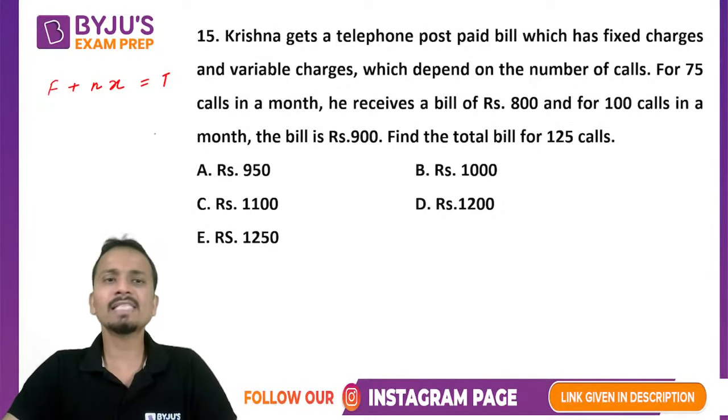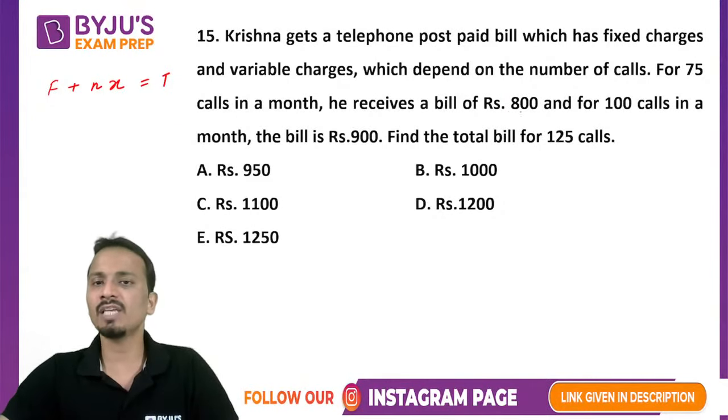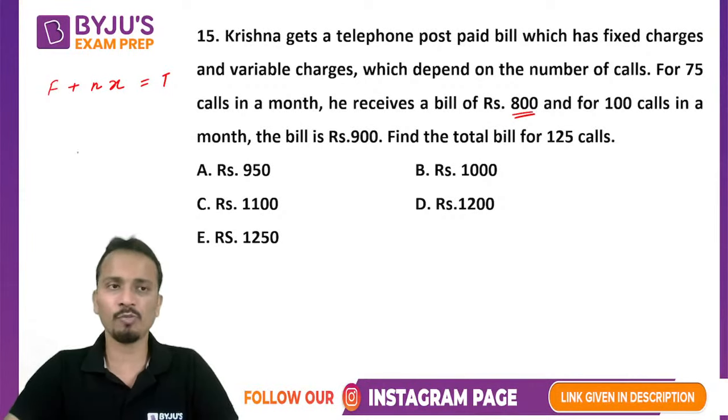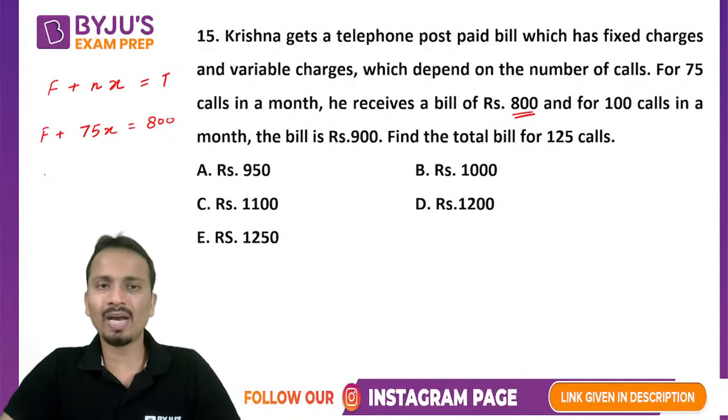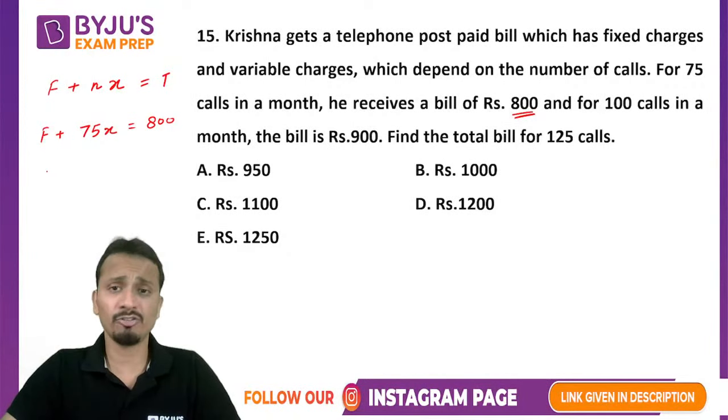Now, when there are 75 calls in a month, he receives a bill of 800. So first equation: fixed charges F plus N, the number of calls, so 75 calls multiplied by X, and the bill is 800. When the number of calls is 100, the bill is 900. So F plus 100X is equal to 900.